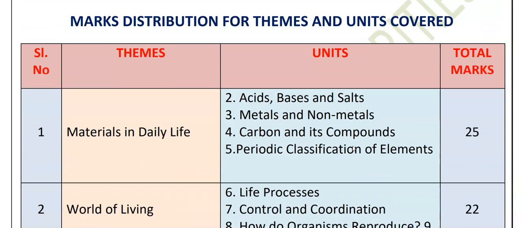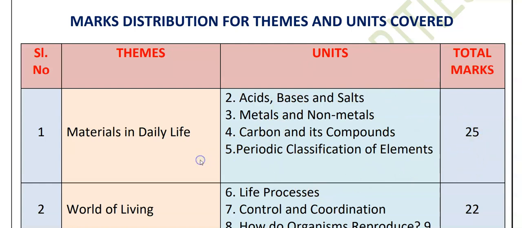Children, as you all know, or I don't know whether you know this concept or not, from the previous year they have removed the chapter-wise marks distribution. Instead of that, they have given theme-wise. These are the chapters under the theme materials in daily life: acids, bases and salts, metals and non-metals, carbon compounds, periodic classification of elements. These chapters together carry 25 marks.